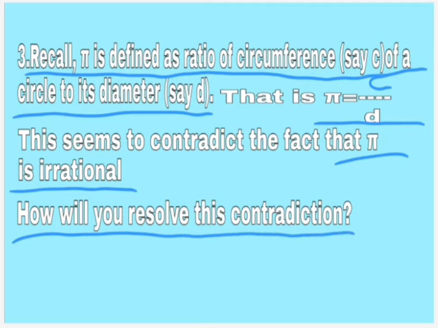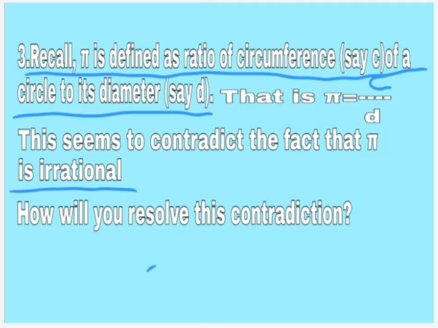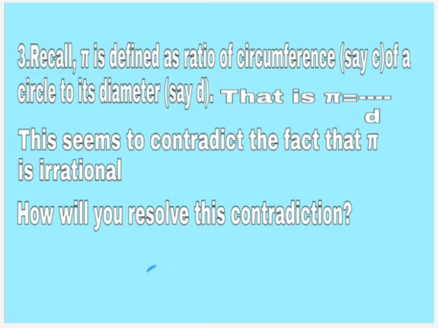So question number 3 is a very big question, but this is the easiest question. If we understand the question, we can solve it very easily. Let us try to understand the question by reading each and every sentence.